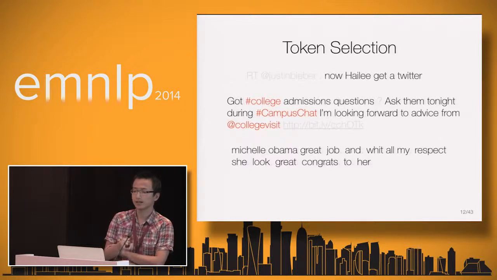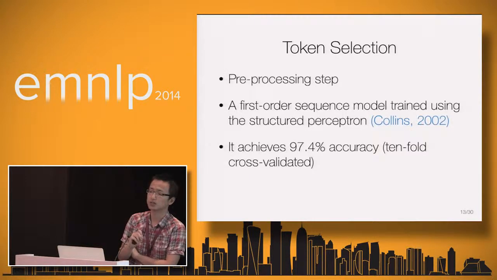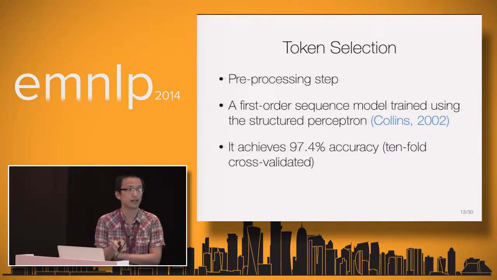In reality, this is treated as a pre-processing step. We train a first-order sequence model using perceptron, and we find it's a pretty easy task for the machine. The accuracy is about 97%.